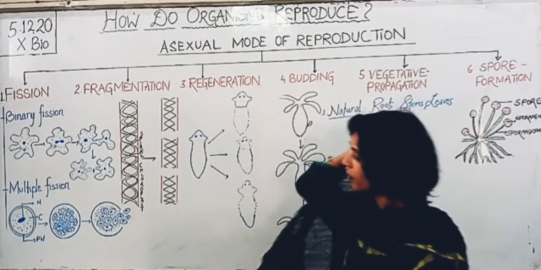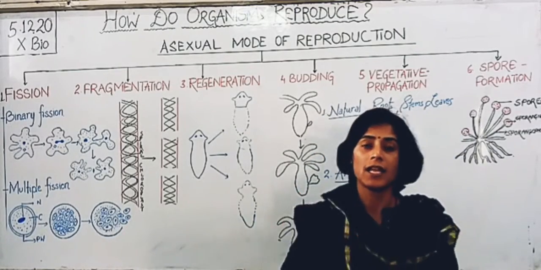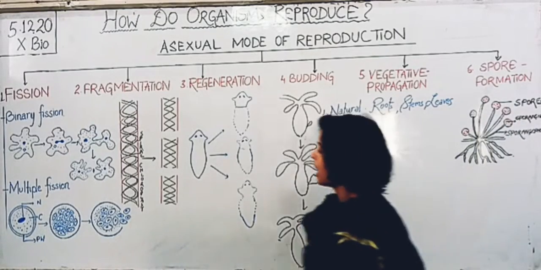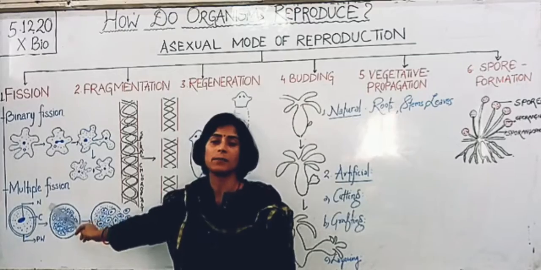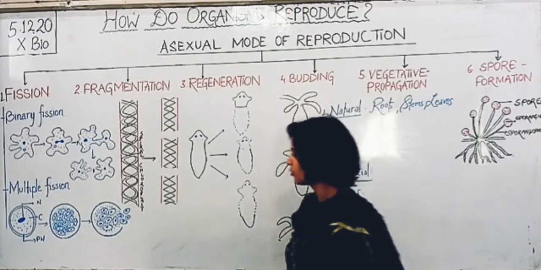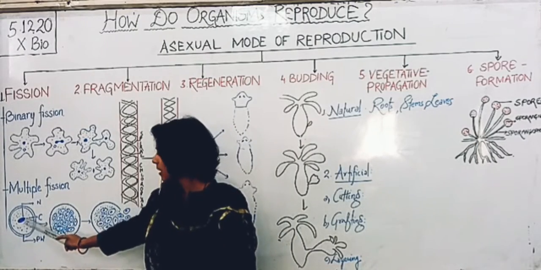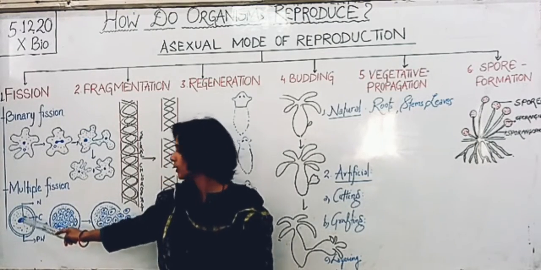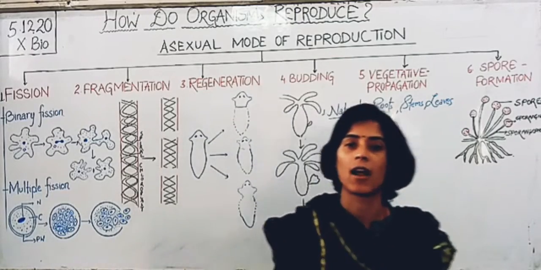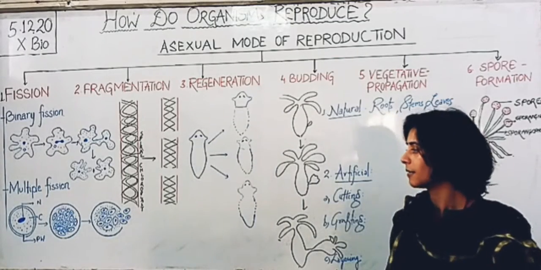There are some other organisms which reproduce by another method called multiple fission. Multiple means many. Here, students, you can see this is the nucleus and this is the cytoplasm. It has a protective wall around it, called a cyst.